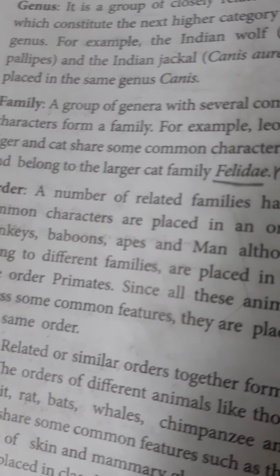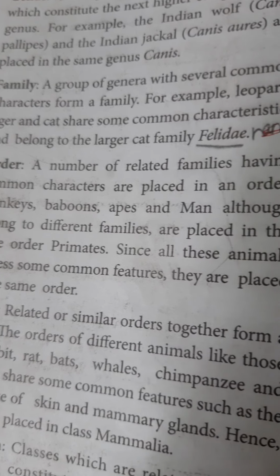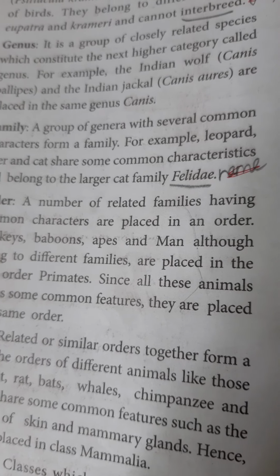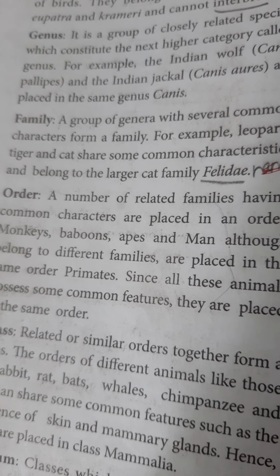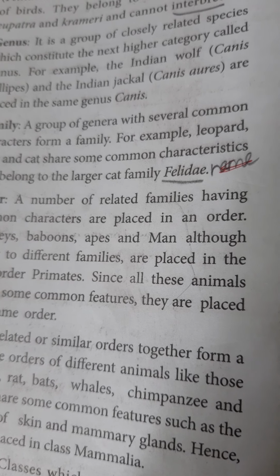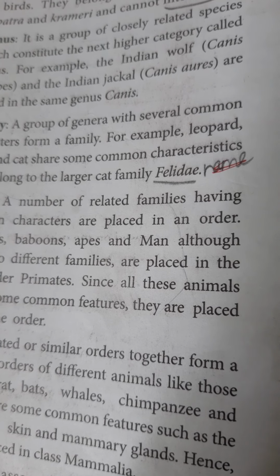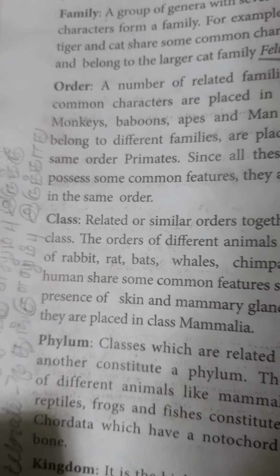Then family. A group of related genera grouped together forms a family. For example, leopard, tiger and cat all come under the same family, the cat family, because they have some common characters. They come under the cat family called Felidae. Then order.